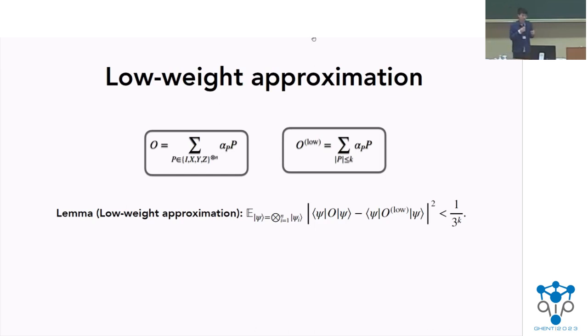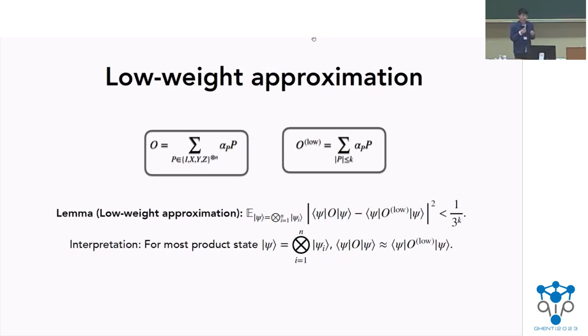This creates this low-weight observable O_low. In the paper, we proved the following lemma, showing that O_low actually approximates O well. More precisely, it's this inequality, and the interpretation is that for most product states psi, the expectation value of O on psi is approximately the same as the expectation value of this low-weight observable O_low on psi.